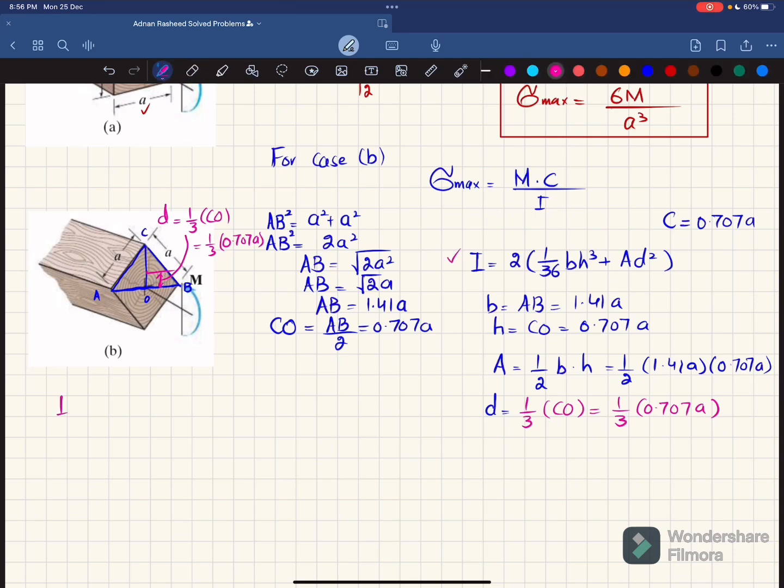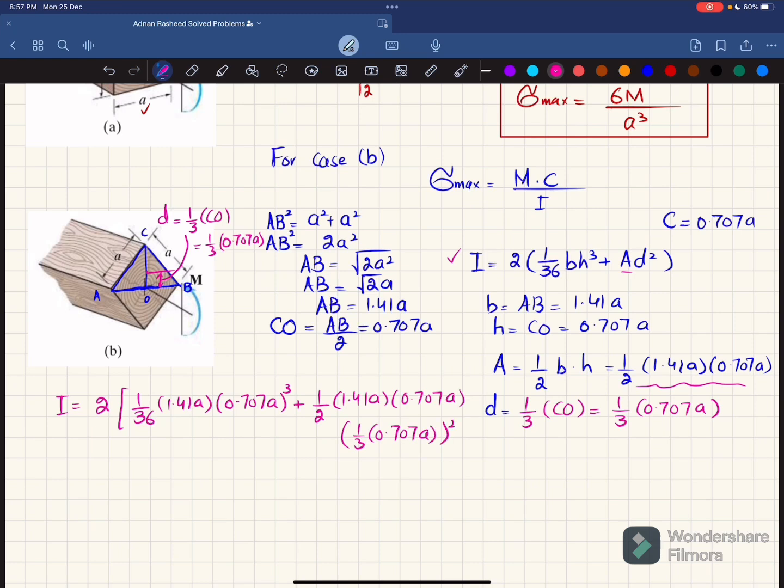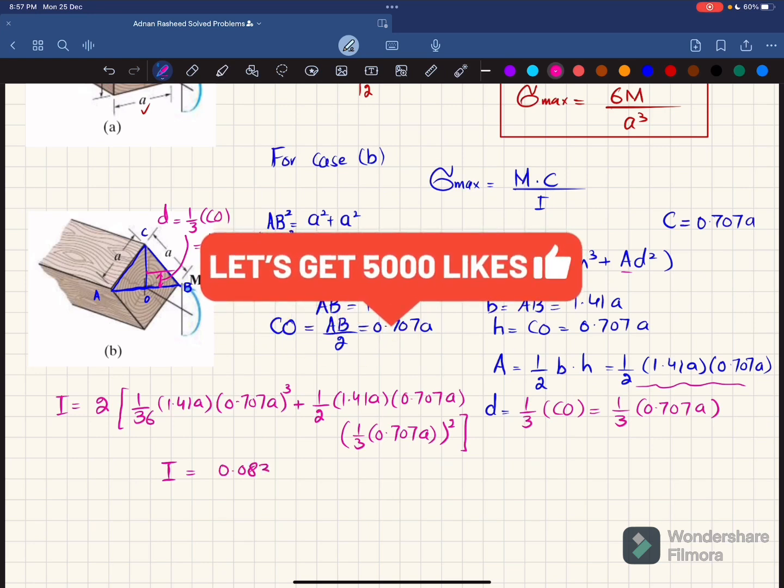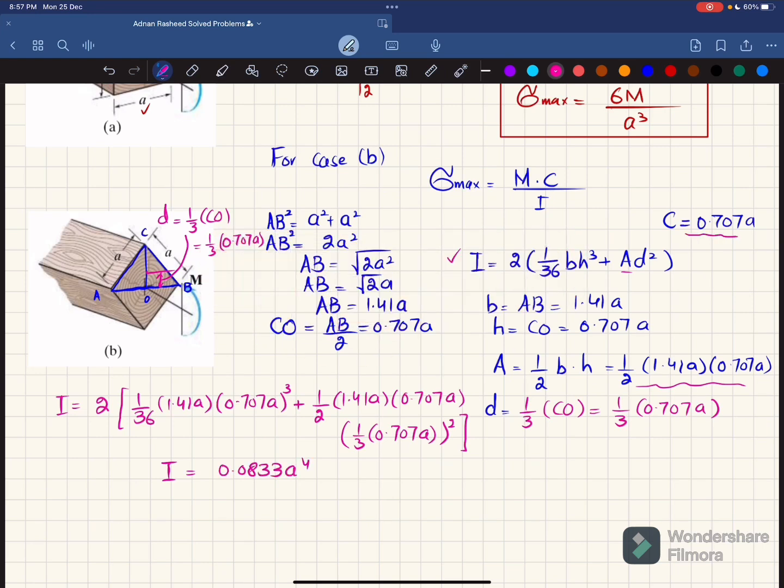Clear? So you will get I. So I will write I is equal to 2 times. Why 2 times? Because we have two triangles. One is this one, another one is this one. So 2 times 1 over 36. Clear? The base is this one AB, which is 1.41 times A, and height is CO, which is 0.707 A, all power 3, plus 1 over 2 into 1.41 A into height 0.707 times A into D square. So D is 1 over 3 into 0.707 A, whole square. So when you calculate this, I will be equal to 0.0833 A power 4. Now you have C, you have I, so you can put it in this formula.